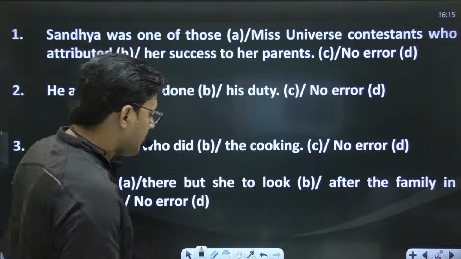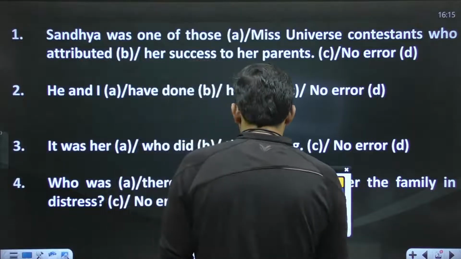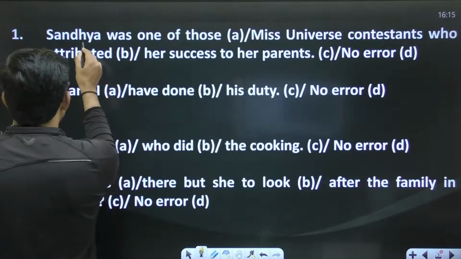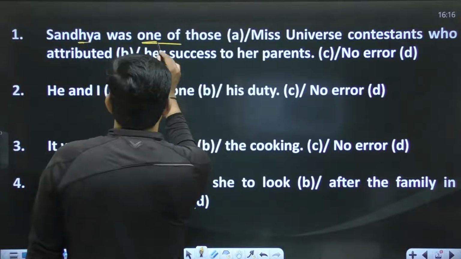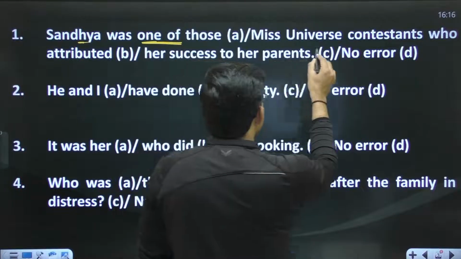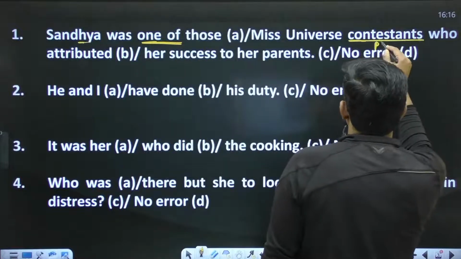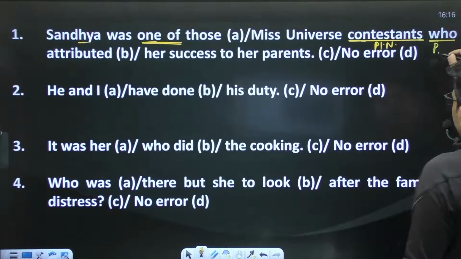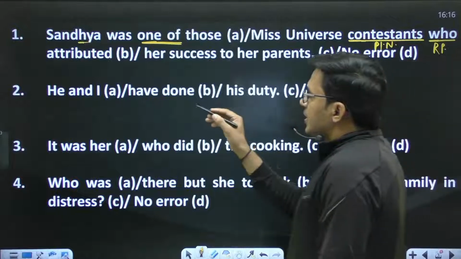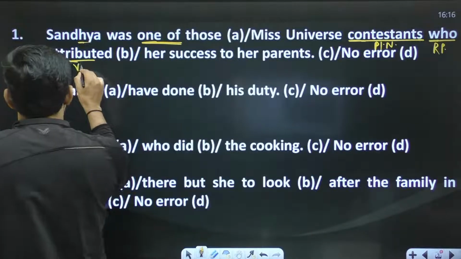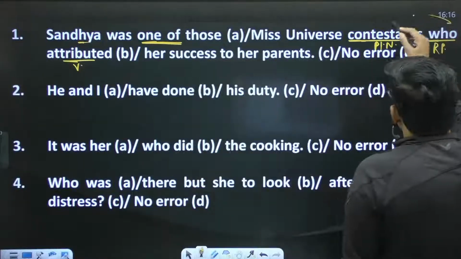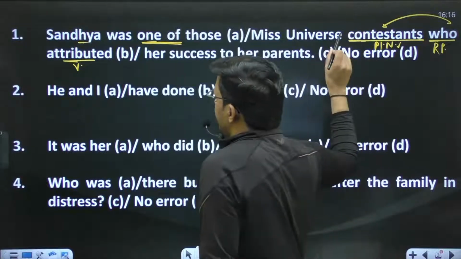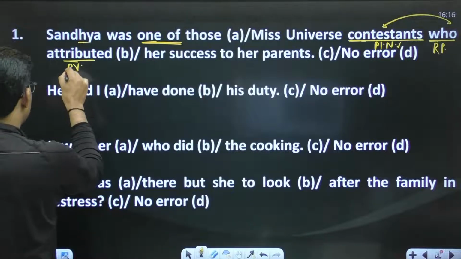So in the first sentence, as we know, we are going to deal with the pronoun chapter. Sandhya is the subject, was one of. Make sure this phrase one of always demands a plural noun or pronoun. So this one is the plural noun, and this one is the relative pronoun. A relative pronoun demands a verb according to its antecedent subject. What is the antecedent subject of the relative pronoun? Who? Contestants. Contestants is the plural subject, that's why a plural verb will be used.